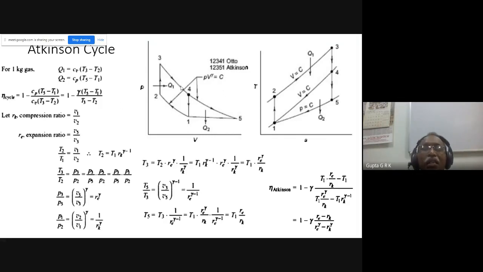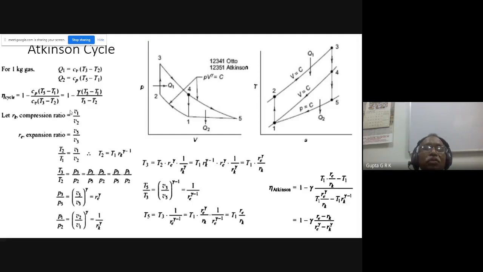So in the Atkinson cycle, again, we'll see what the heat addition is: constant volume heat addition, so Cv into (T3 minus T2). And what is the heat rejection? Constant pressure heat rejection, so Cp into (T5 minus T1). So this is the way. Again, you can write efficiency as 1 minus QL by QH, which gives gamma times (T5 by T1 minus 1) over (T3 by T1 minus T2 by T1), taking T1 common.